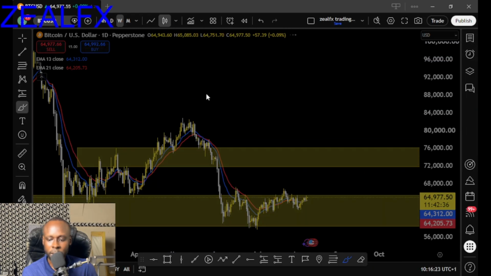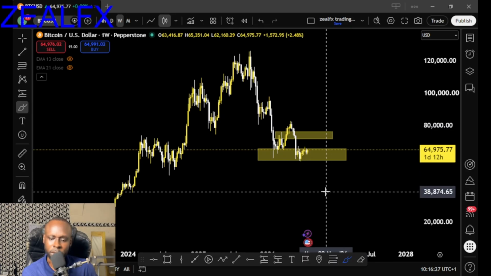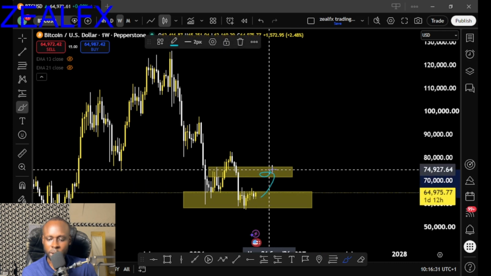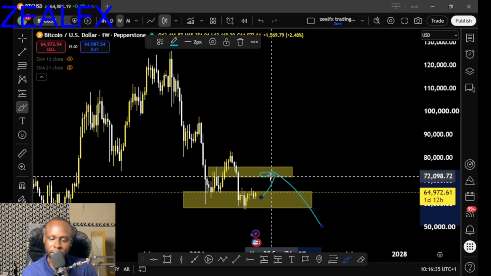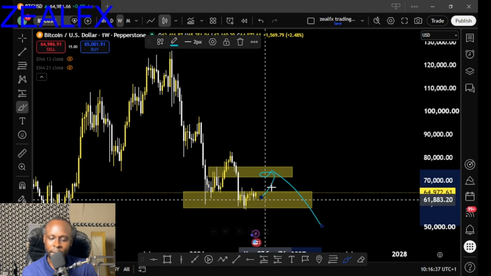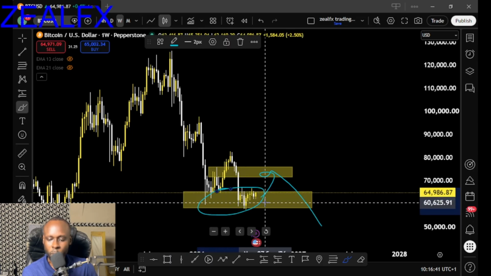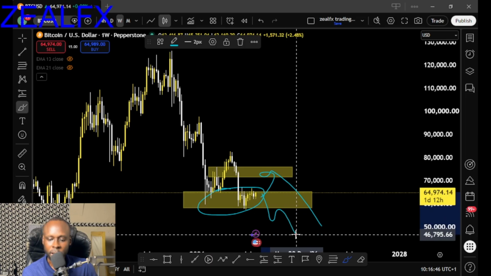So BTCUSD on my weekly time frame, you can clearly see that we still have a bearish structure on BTCUSD. We need price to come to this resistance area for us to sell to the downside. So we expect price to move to that resistance area for us to make our decision. If price still holds around these support areas, we expect price to break below for us to wait for a test for us to sell the BTC to the downside.